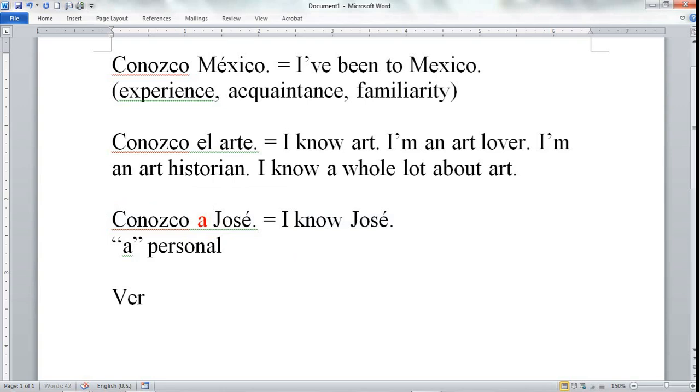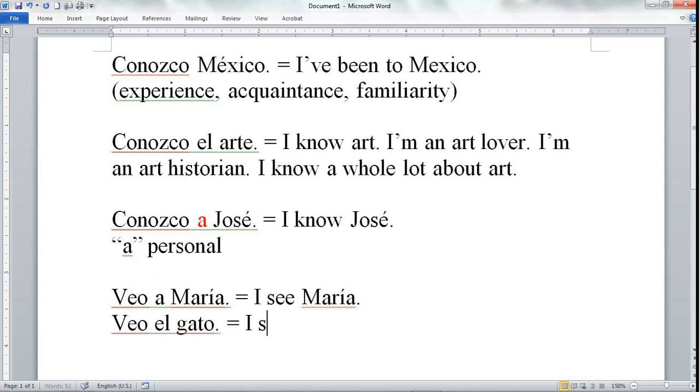Ver. Yo veo. Veo a María. Okay, it doesn't mean I see to Maria. It means I see Maria. This is a personal. Veo el gato. I see the cat. Here we don't have a personal because it's not a person. But I know what you're saying.